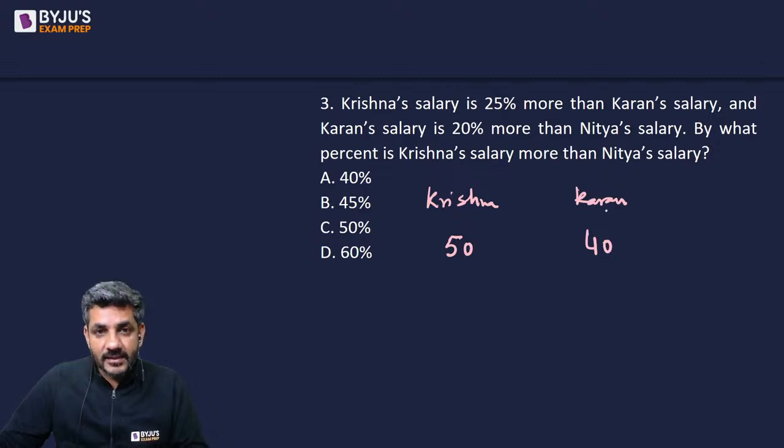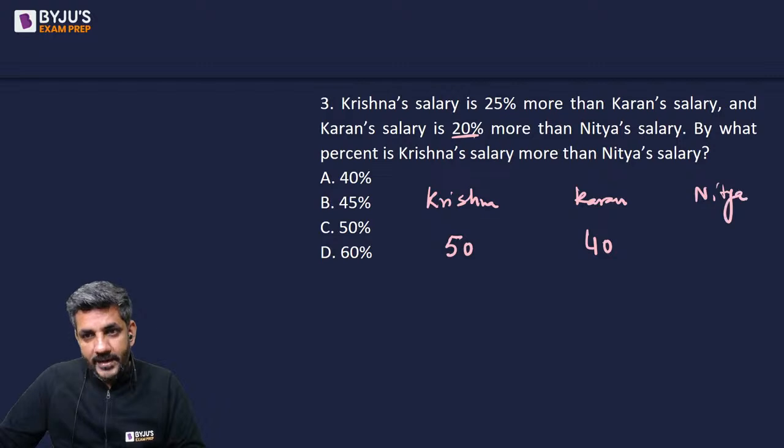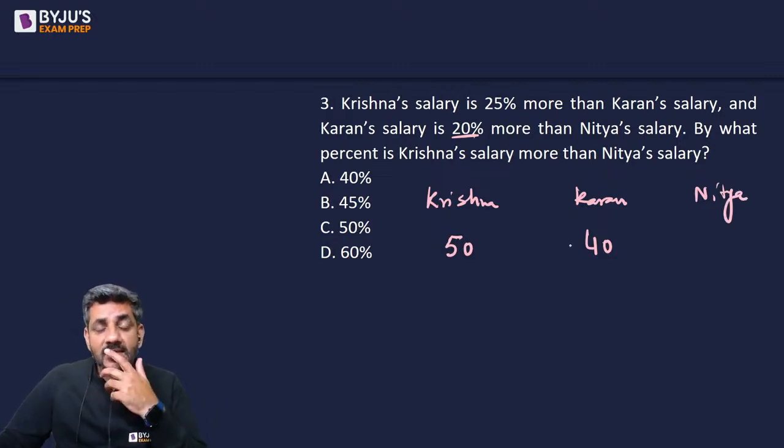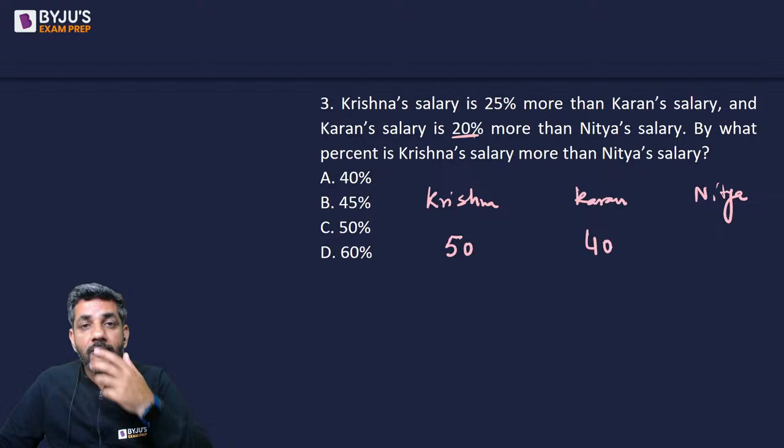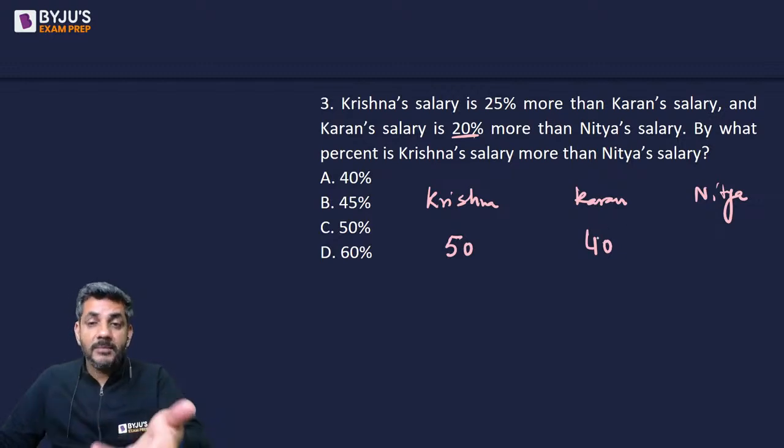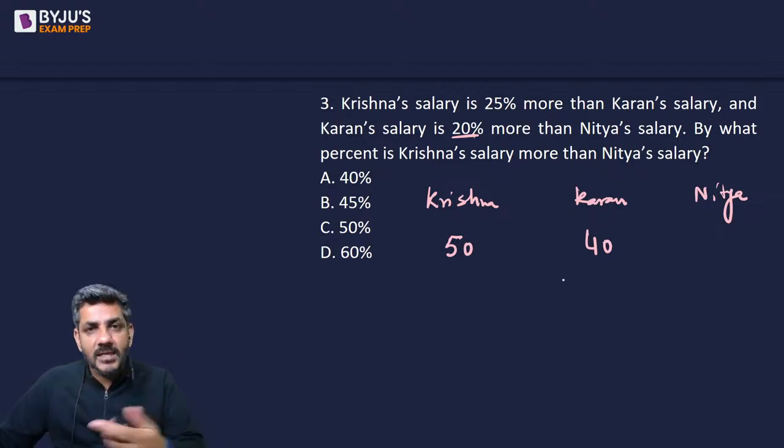And current salary is 20% more than Nitya's salary. Now 20% more means 1.2 times, so it should be a multiple of 12. But it's not a multiple of 12, it's a multiple of 4. It's not of 12, so multiply it by 3.